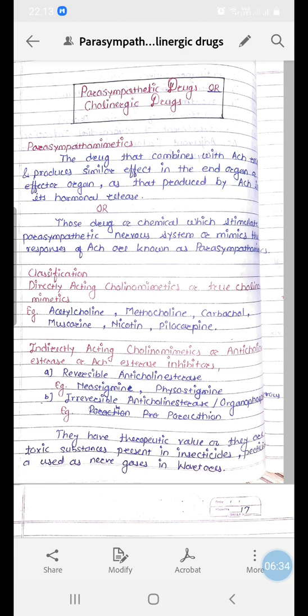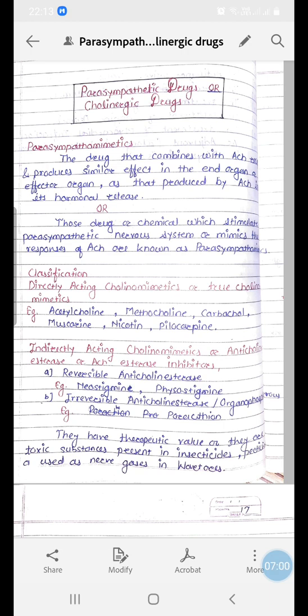Now, these agents are of two types. One, you call reversible anticholinesterases. That means once the purpose is over, the action of these drugs will be over, and acetylcholinesterase enzyme will be free to metabolize the acetylcholine molecule.